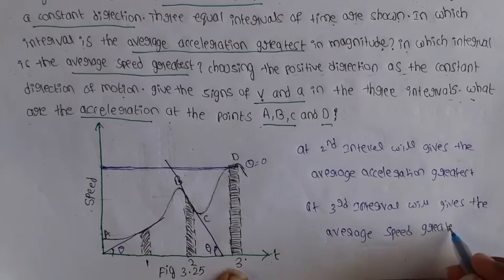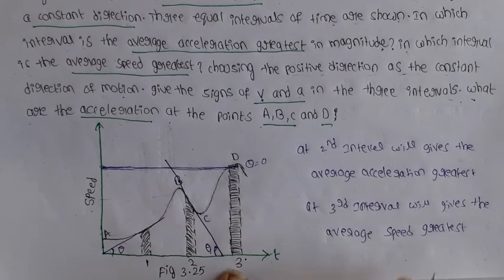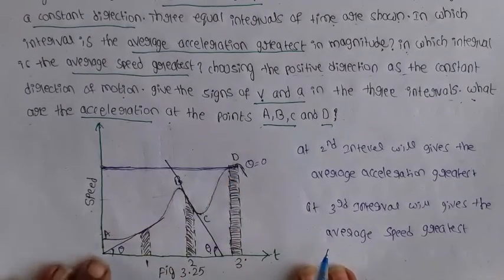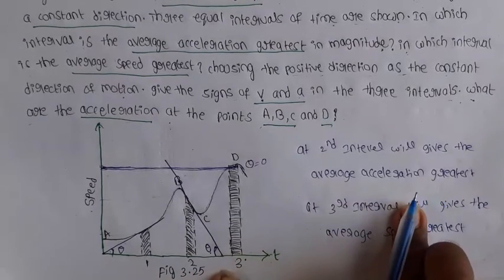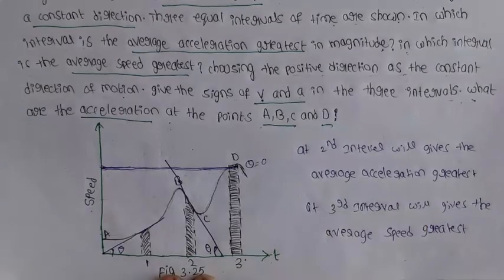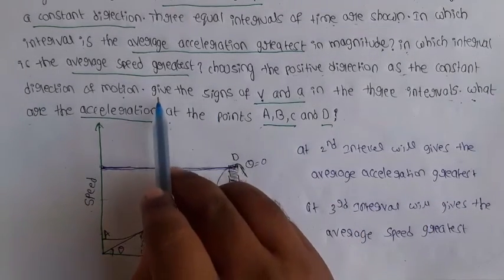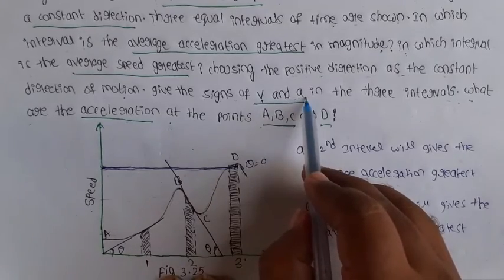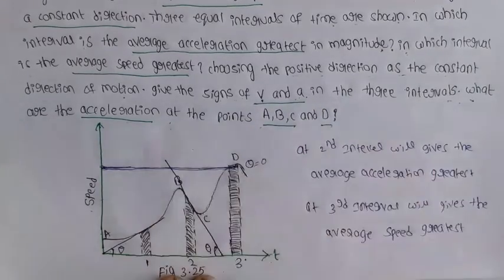Okay, that is the second question answer. At the third interval, average speed is the greatest value. At the second interval, average acceleration is the greatest value. Next, give the signs of velocity and acceleration in the 3 intervals.